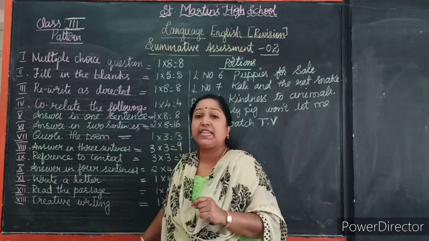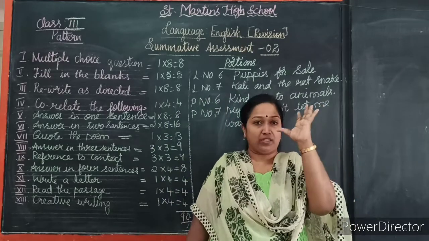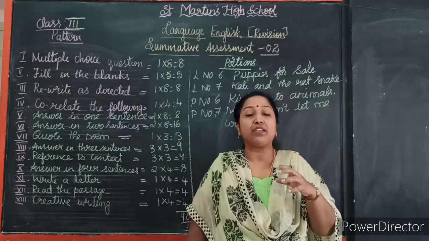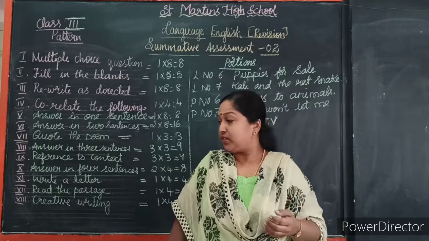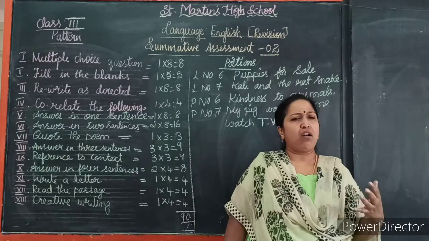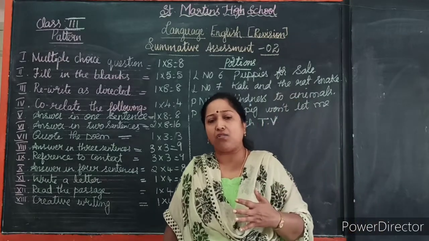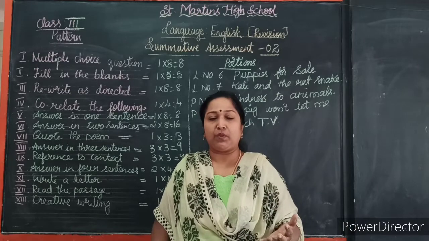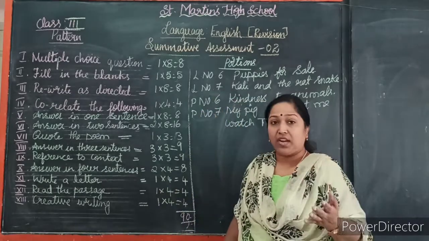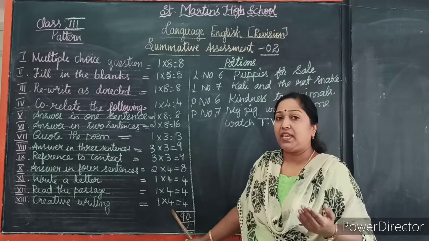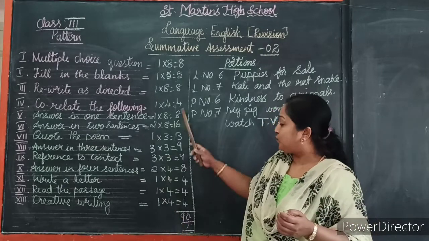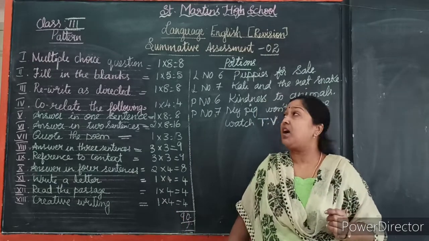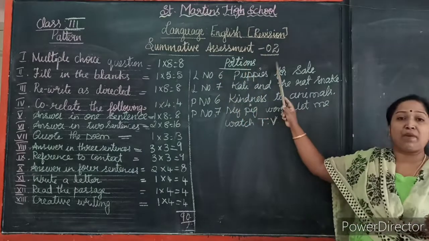13th main, creative writing. We will give one topic. You have to write it by yourself, on your own. So, example, peacock, parrot, cow, house, or any great people we will give. We have to write 4 lines about them. So, we will give 4 marks for them. So, totally 90 marks for summative assessment 2.